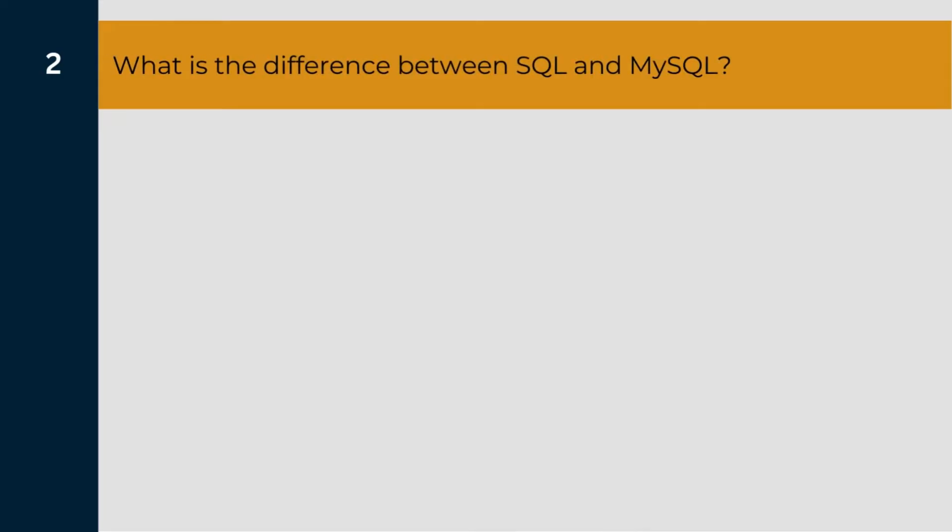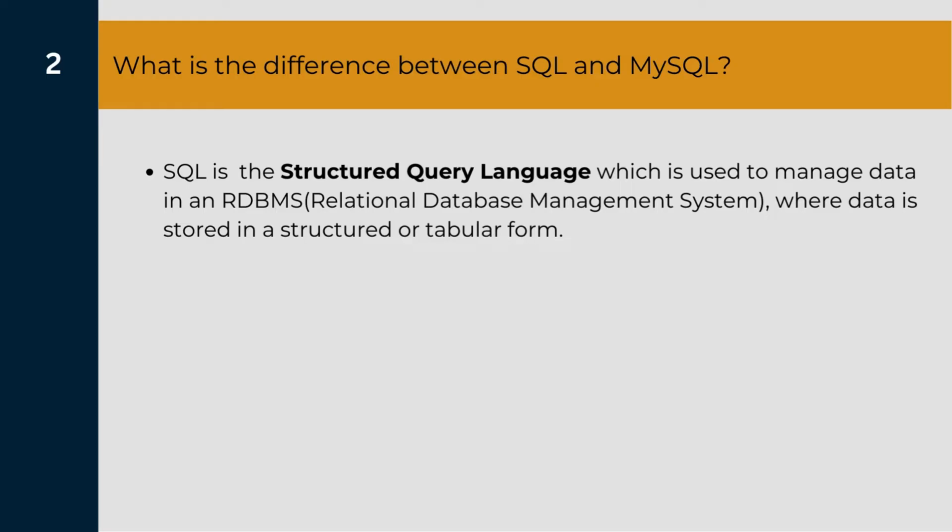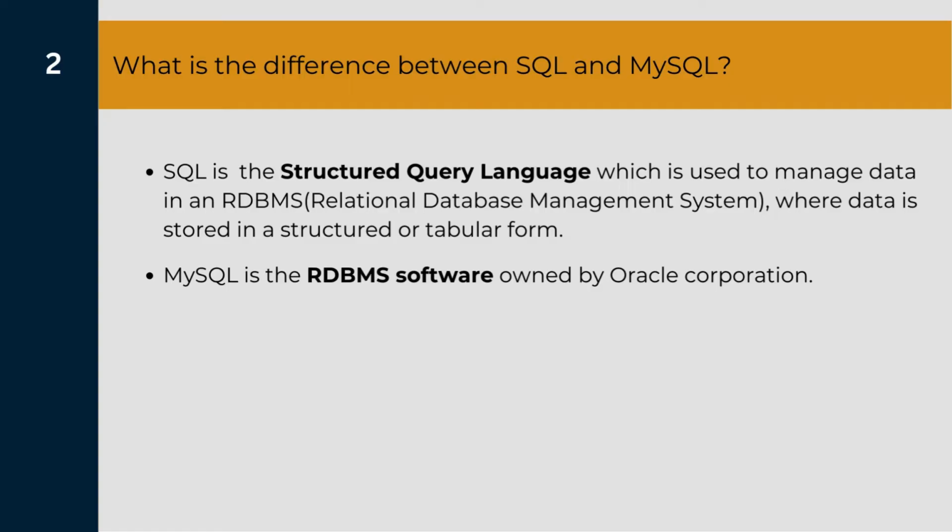Question number 2. What is the difference between SQL and MySQL? SQL is the Structured Query Language, which is the language that we use to manage the data in an RDBMS system, where data is stored in a structured or tabular form only. Whereas MySQL is the RDBMS software itself, which is owned by Oracle Corporation.